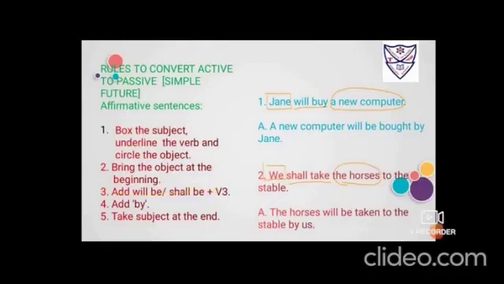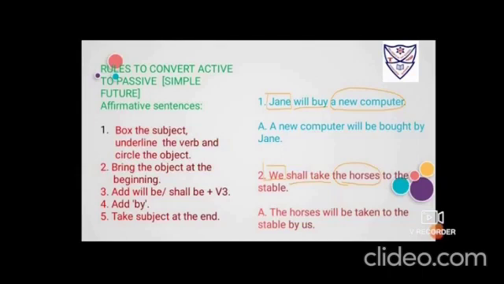Once I have added will, before changing the verb take to its third form, I will add one simple verb, that is BE. Then I will change take, took, taken. So it becomes will be taken. BE will be always with the third form.